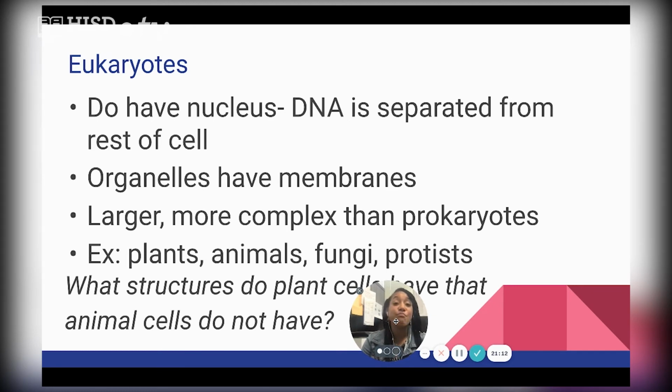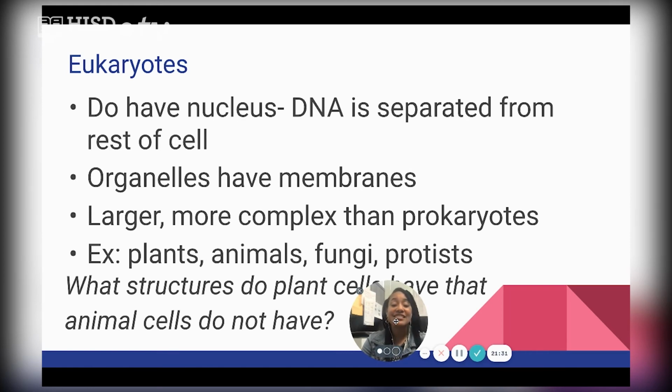The organelles, they have membranes. They are larger. So eukaryotic cells typically are larger, more complex. And so examples of eukaryotic cells are plants, animals, fungi, and protists. Again, the biggest takeaway we want to take from these two slides is what one has, the other does not.